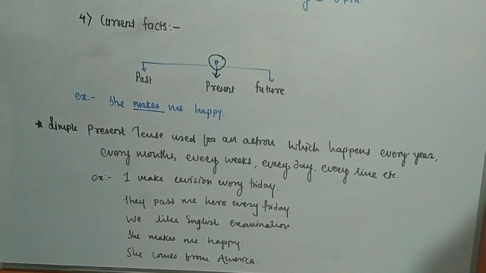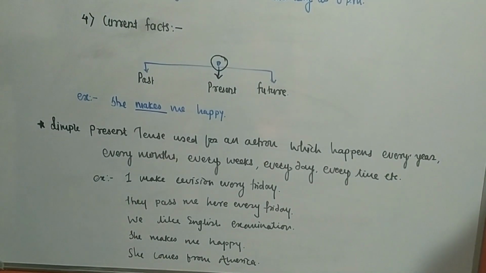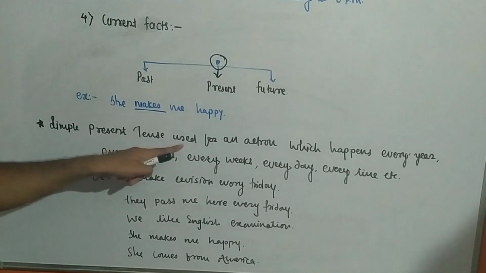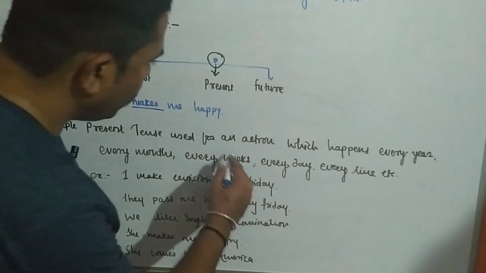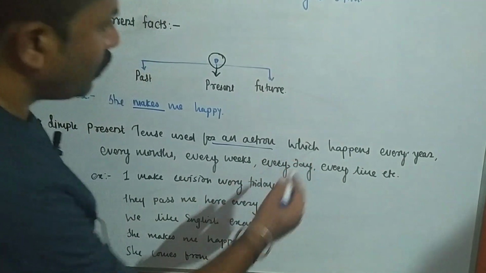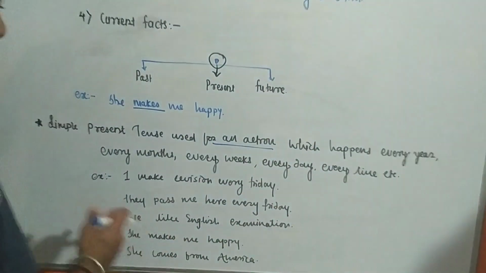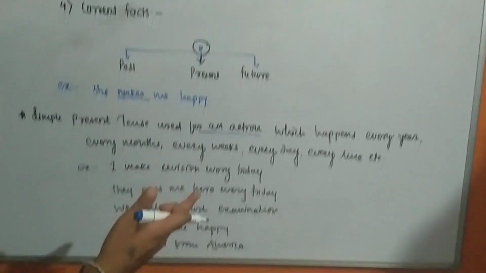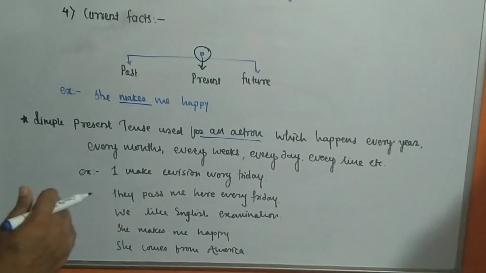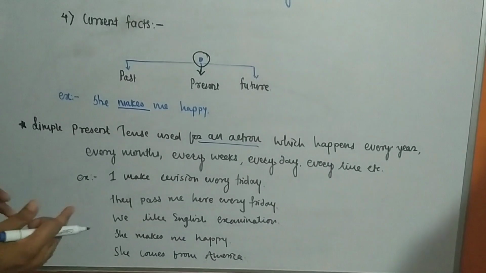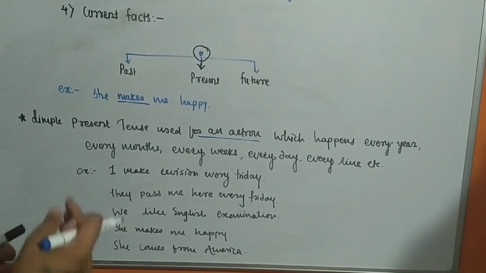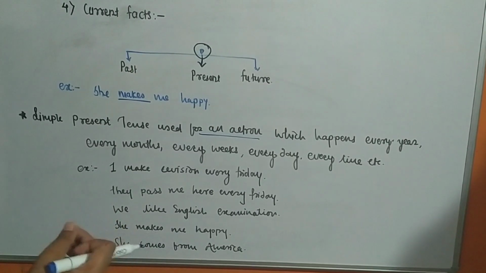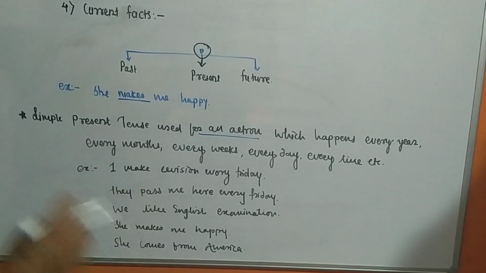Now, dear friends, there is another use of the simple present tense: for an action which happens every year, every month, every week, every day, every time, etc. For actions which happen every year, every month, every week, every day, we use the present tense.